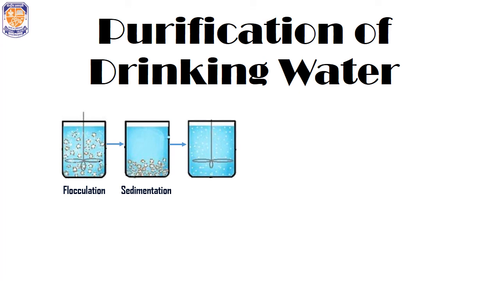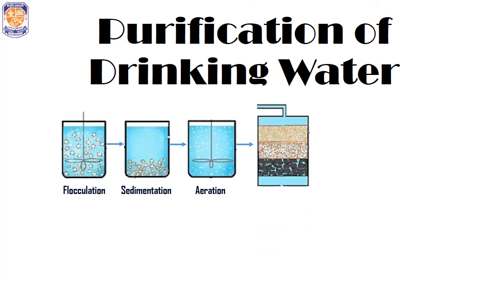Then the supernatant is collected and it is sent into another tank for aeration. Aeration is done to increase the oxygen content of the water. Here oxygen is passed into the water in the form of gas bubbles. After aeration, the water is passed into another tank for filtration. Now this tank contains various layers of filters and the water passes through all the layers and the filtered water is then sent for chlorination.